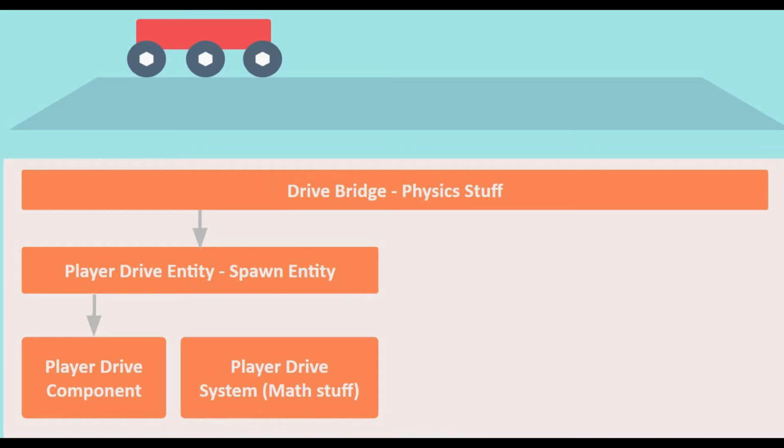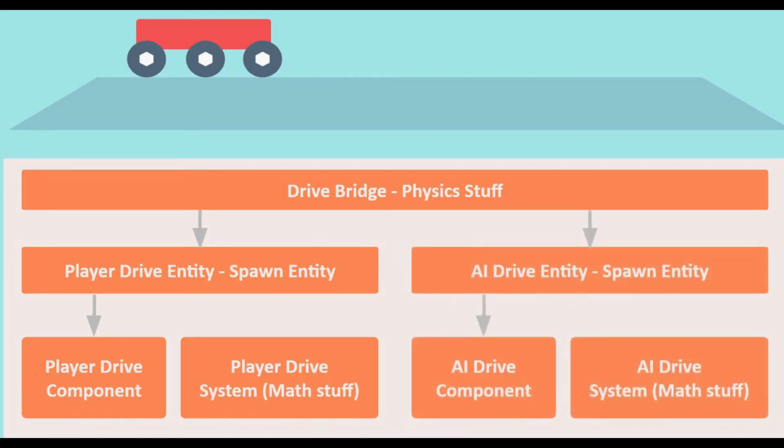This is what we developed so far, and as you know, we have a player drive component, system and entity all working together so our player can drive the car. Here we are going to develop a similar model for AI, where we have AI drive component, system and entity. Since we will be speaking the same language with drive bridge component, it does not really care who is driving the vehicle. It can be either player or AI.